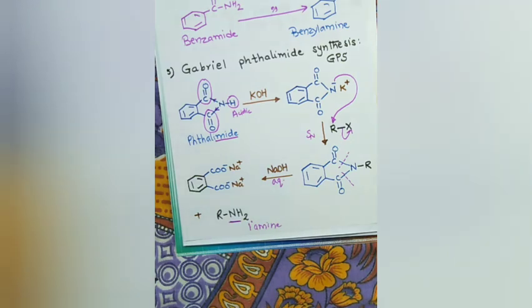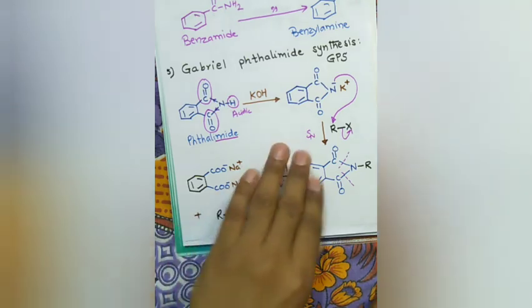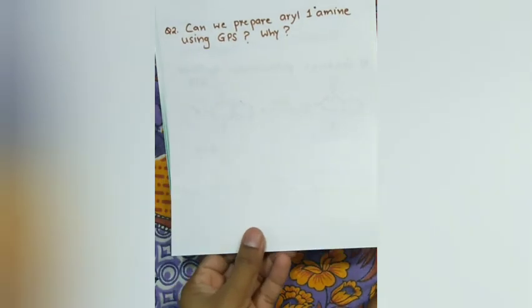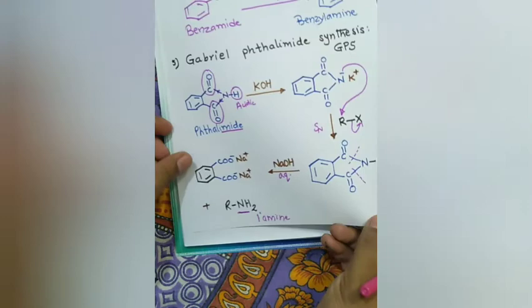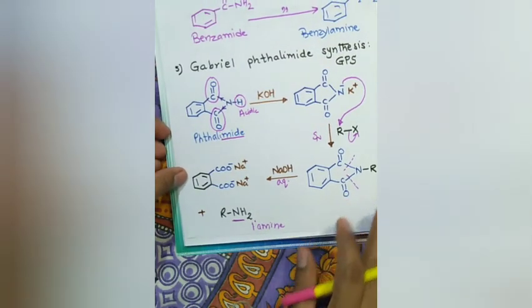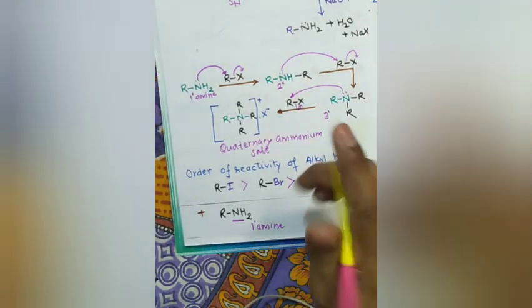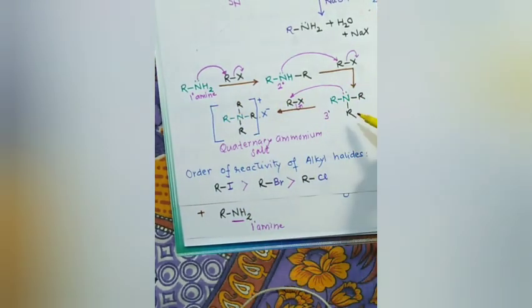Now, there are two important reasoning questions associated with Gabriel phthalimide synthesis. One is, why is it preferred for preparing primary amines? See, we get only one amine, which is primary, here. But in methods like ammonolysis, we get a number of products: primary amine, secondary amine, tertiary amine, and quaternary ammonium salt.